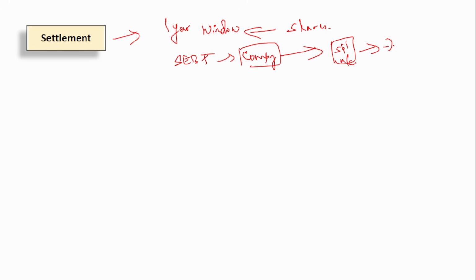For how many years? For 7 years you have to hold that account. Okay, within this 7-year period, the people can come and claim it. Suppose after 2 years they come to know, oh, this got delisted, I have the shares. Now I can go to SEBI and get the money. The company will give the amount from this special account to the shareholder. So 7 years the money will be held in this special account. Okay, this is what is called the settlement window.